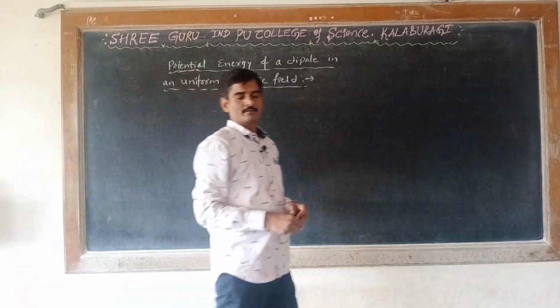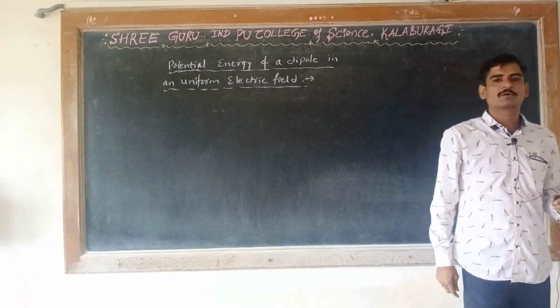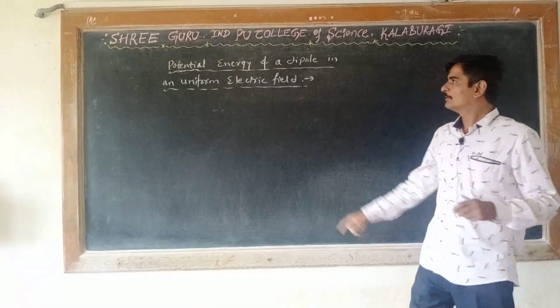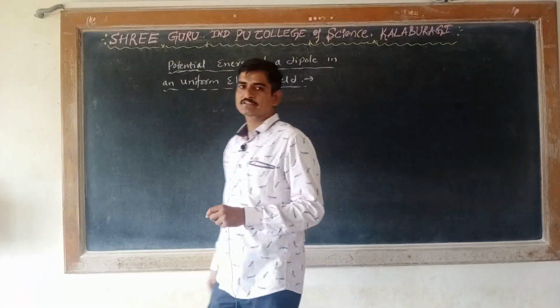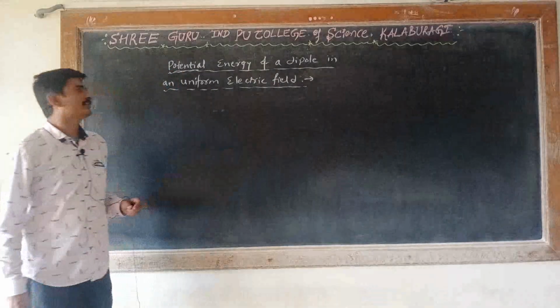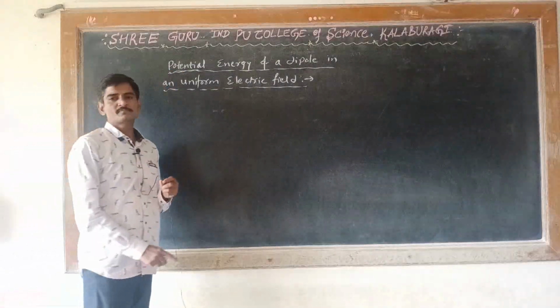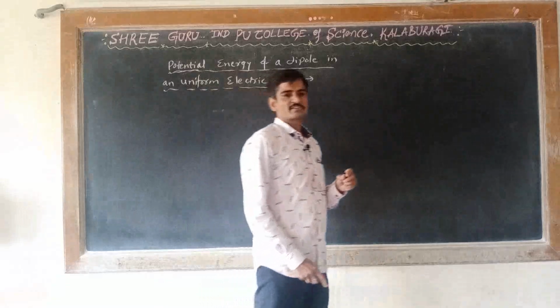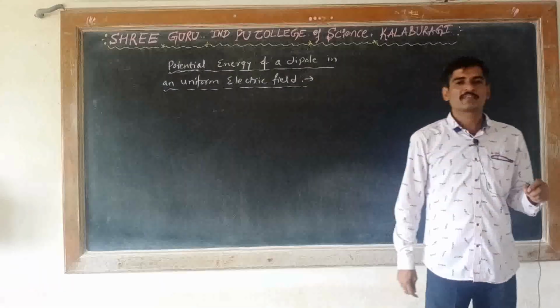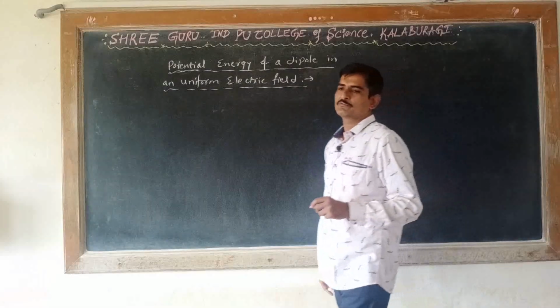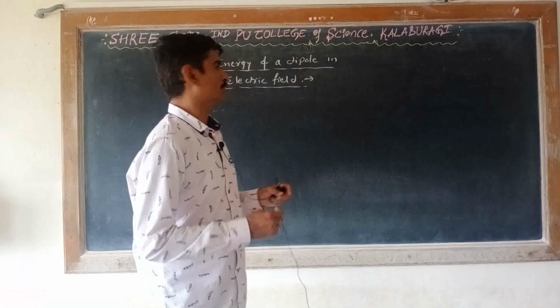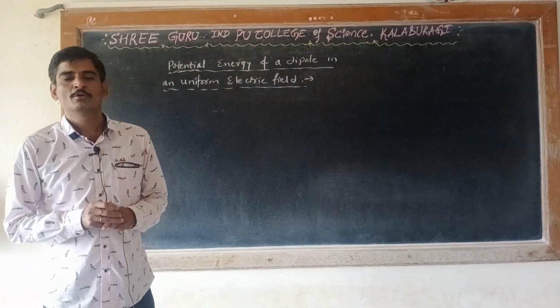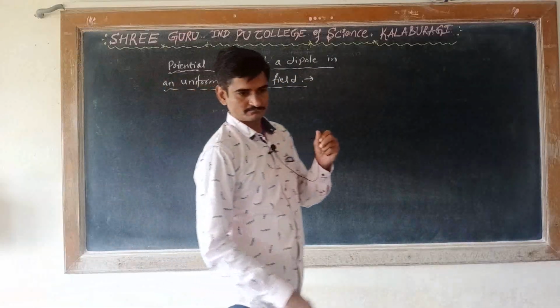Just now you have studied potential energy of a system of charges. So now we will study potential energy of a dipole in a uniform electric field. What will be the potential energy of a dipole when the dipole is placed in a uniform electric field? That is an electric dipole. You know about electric dipole. What is an electric dipole?